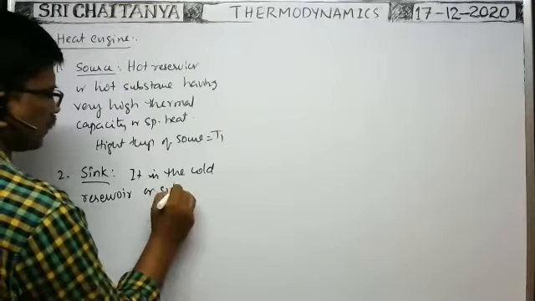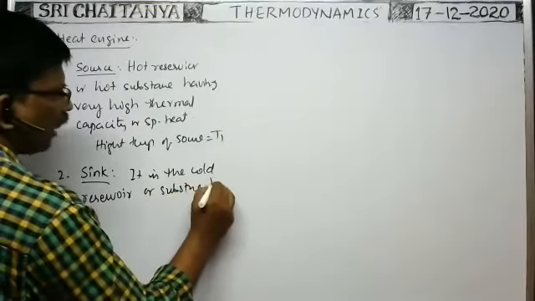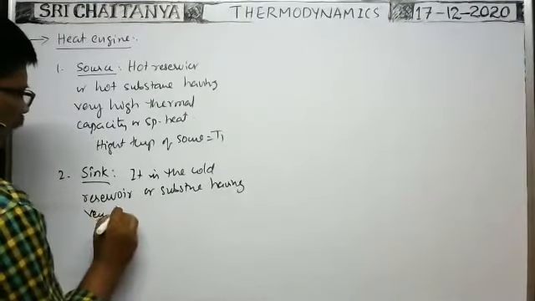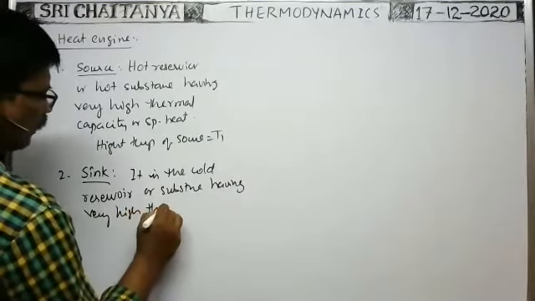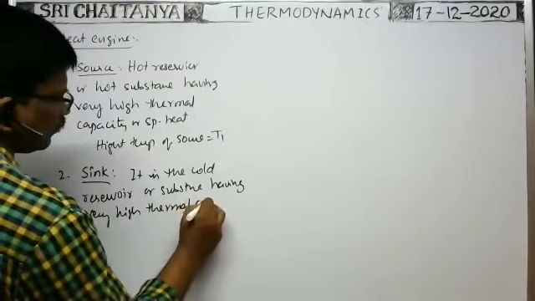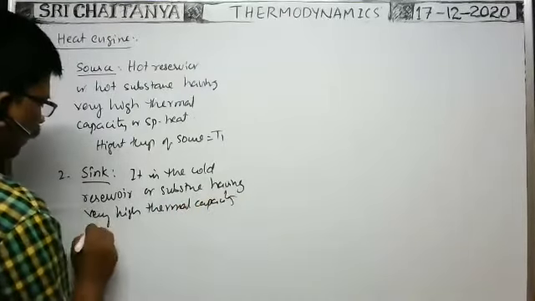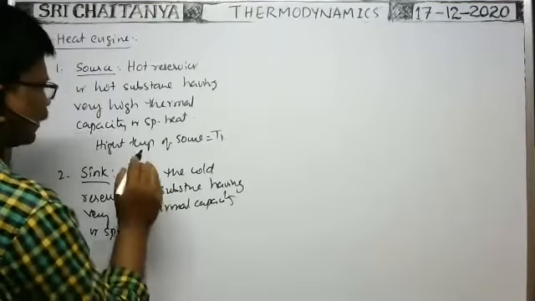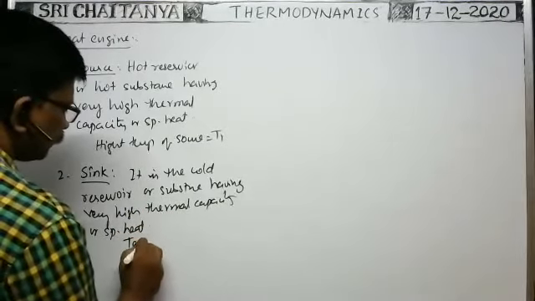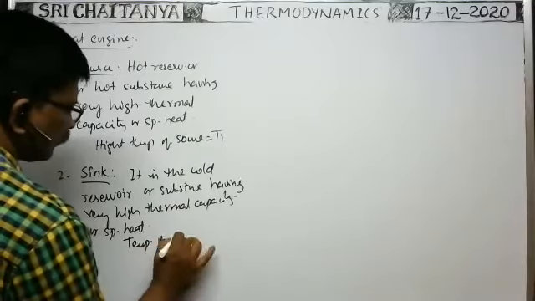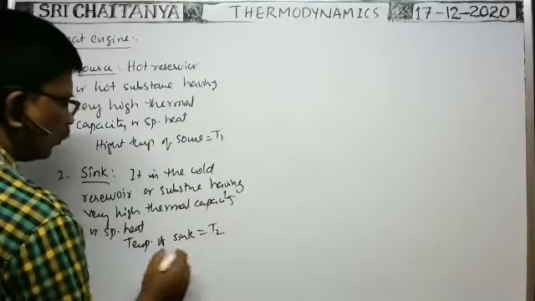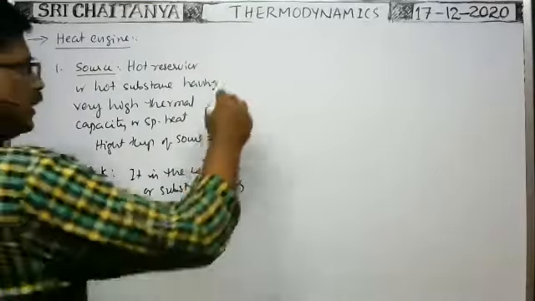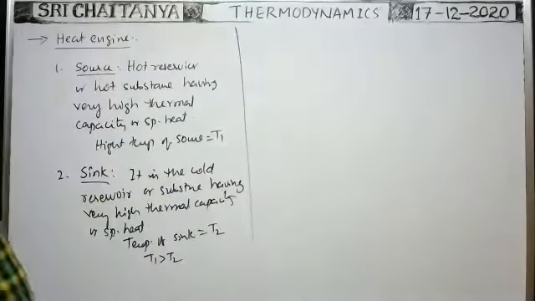It is also having very high thermal capacity or specific heat. The temperature of the sink is equal to T2. No doubt, T1 is greater than T2. The temperature of the source is greater than the temperature of the sink.